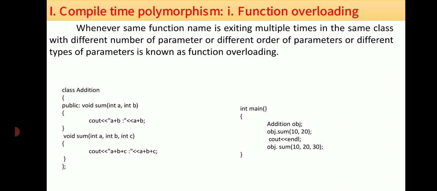It may not call the second sum, because the first sum consists of only two parameters, and we are also passing two parameters. There should be one-to-one mapping. The first sum will be called, and it will add those two and return the result as 30.